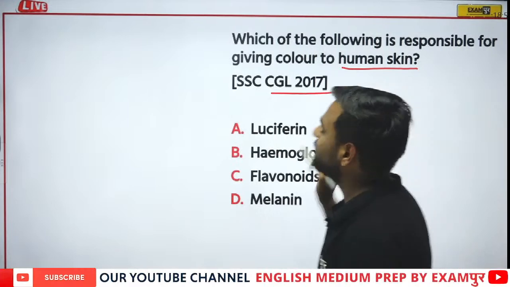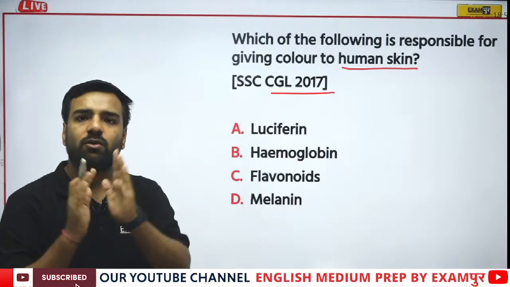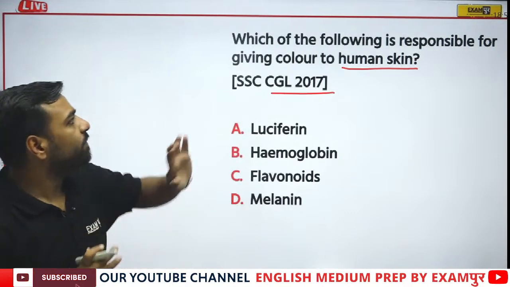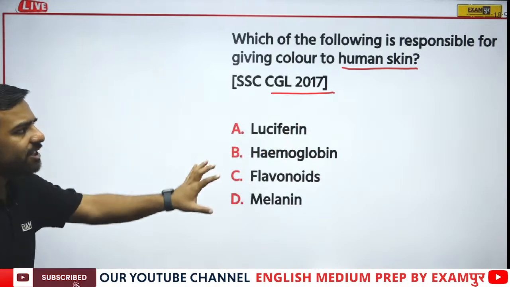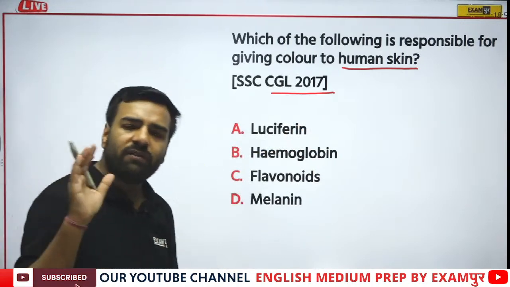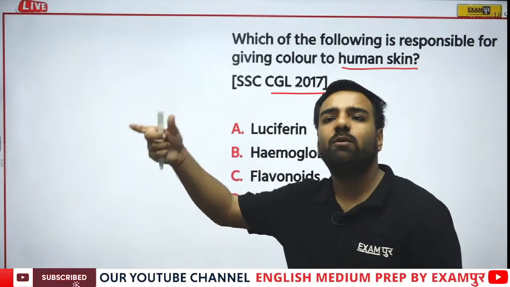Next is, which of the following is responsible for giving color to the human skin? Now this question is from CGL 2017 and this would be the last question of the day. So waiting for the answer. Which of the following is responsible for giving color to the human skin? Now we had a discussion on this part, correct? We have a gland that is the pineal gland from where melatonin hormone was released.